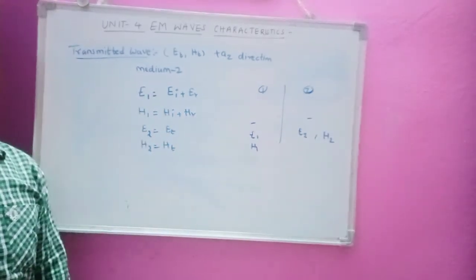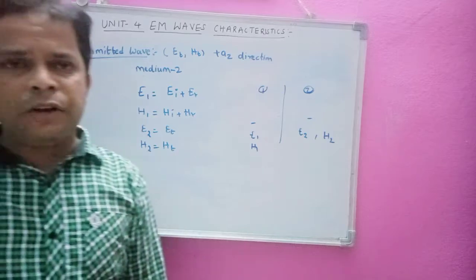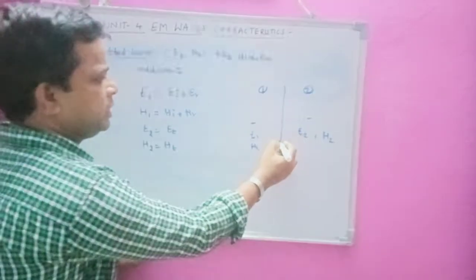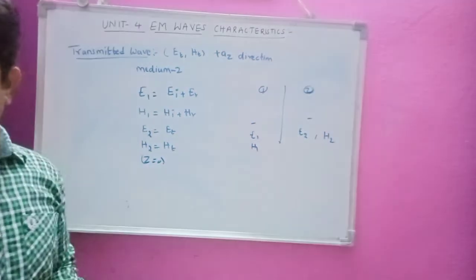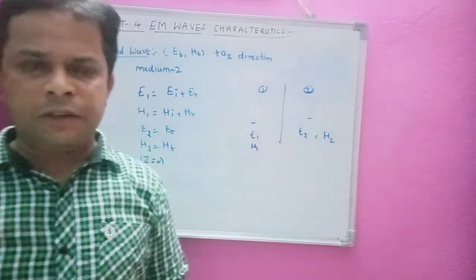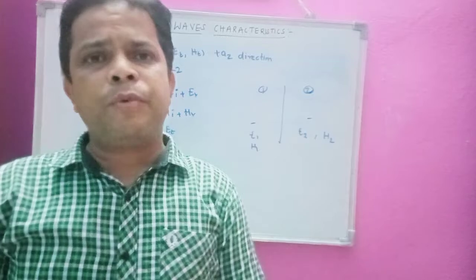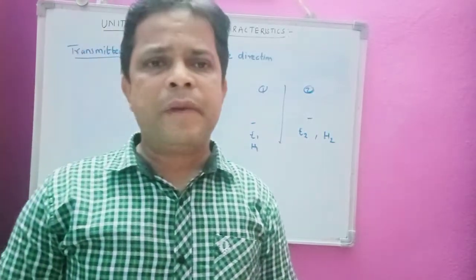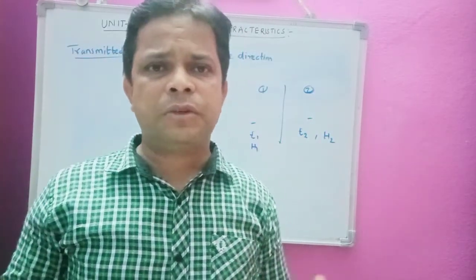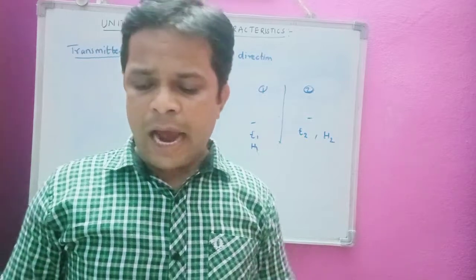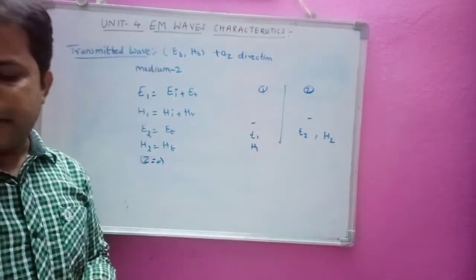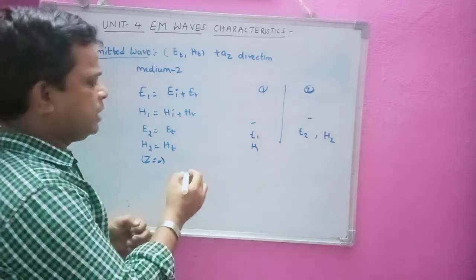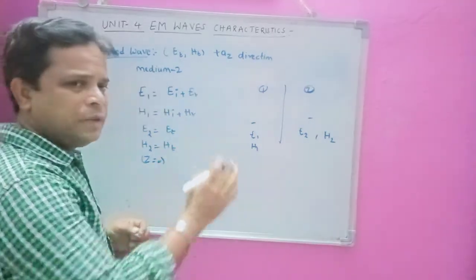So now we have the total electric field in medium 1 and in medium 2. Now at the interface Z equal to 0, the boundary condition requires that the tangential components of the electric field and magnetic field must be continuous. As we have seen in the boundary conditions, at the Z equal to 0 interface the tangential components must be continuous.